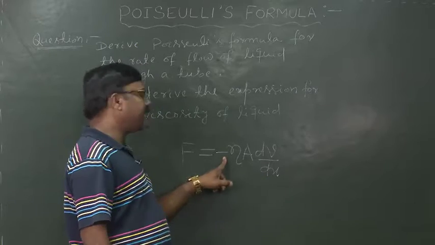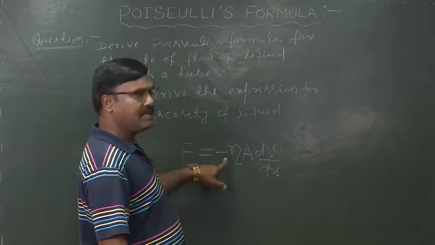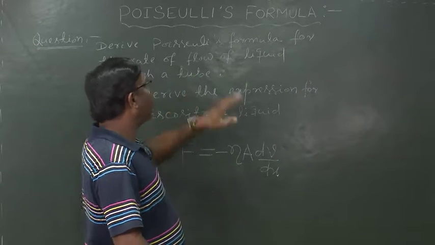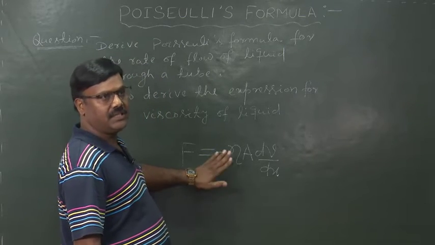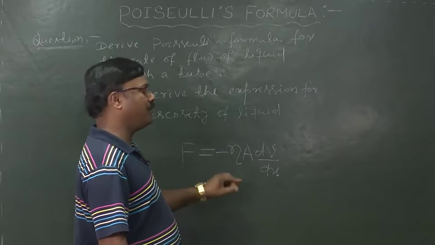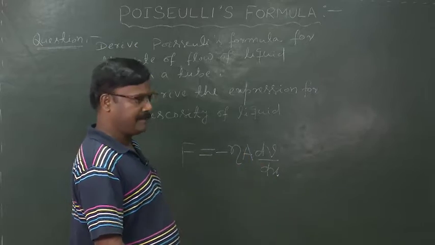Now, the negative sign indicates that the force is opposing in nature, and in deriving Poiseuille's formula, we have to use this Newton's law of viscosity, F equals minus eta A dV by dx.